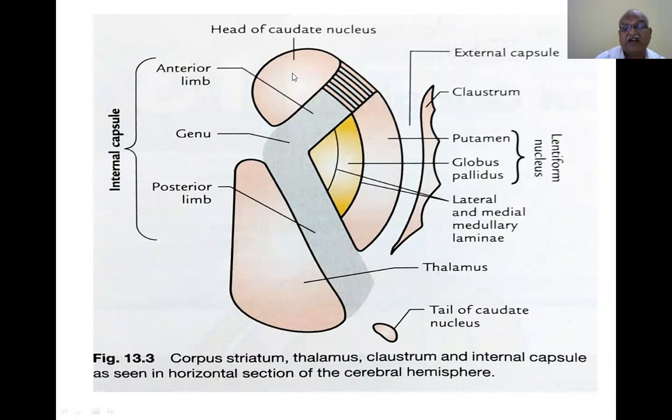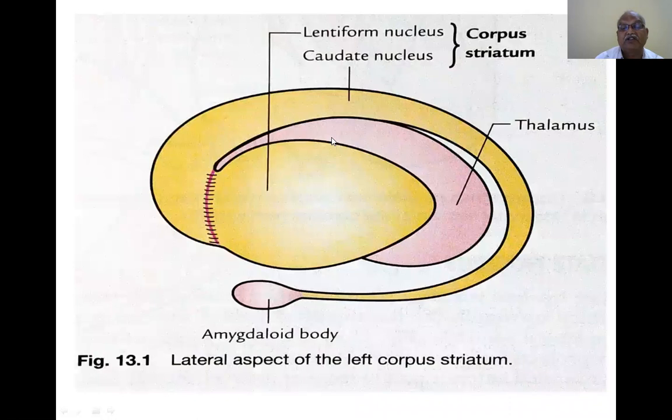So this is the head of the caudate nucleus. The lentiform nucleus is made up of putamen and globus pallidus. This is the corpus striatum as it is seen in horizontal section. Once again, this is the lentiform nucleus and this is the caudate nucleus. These two constitute the corpus striatum.